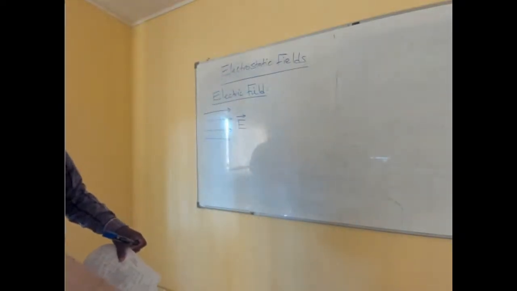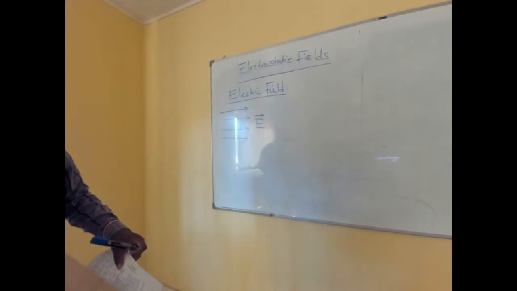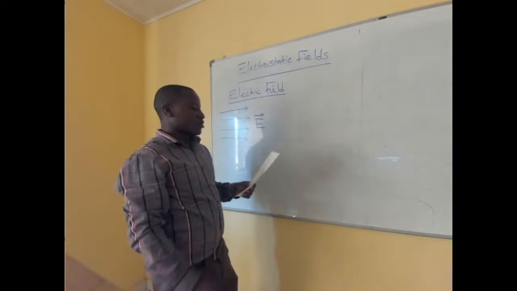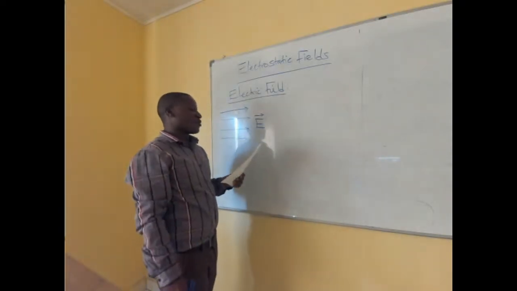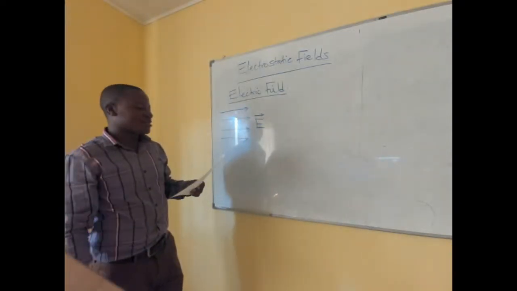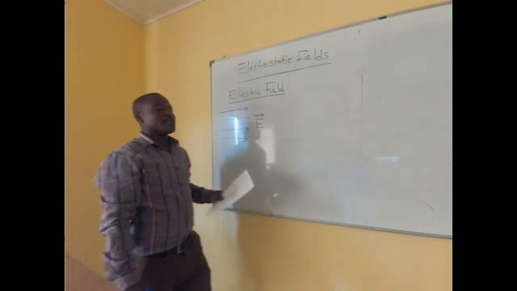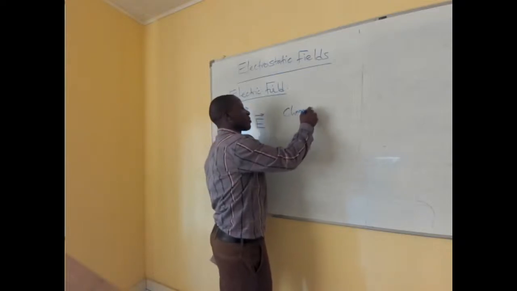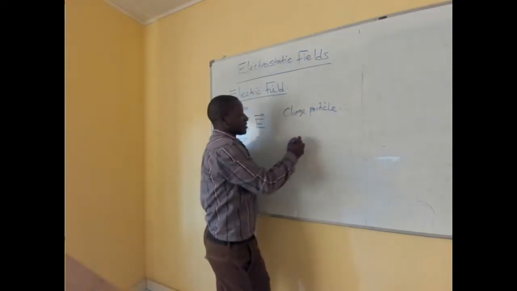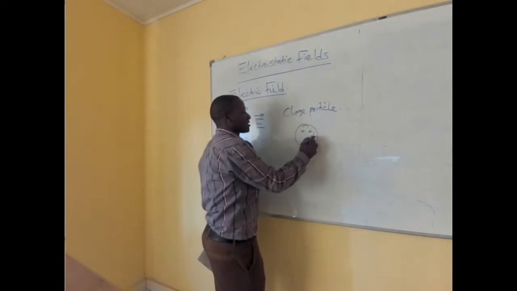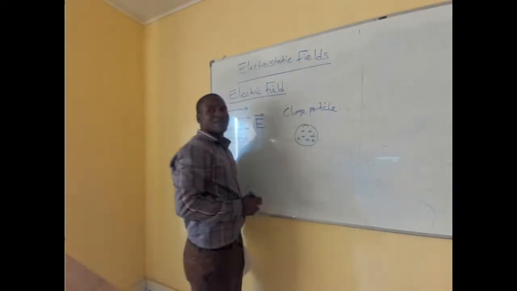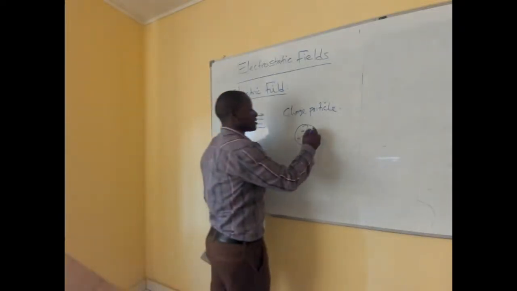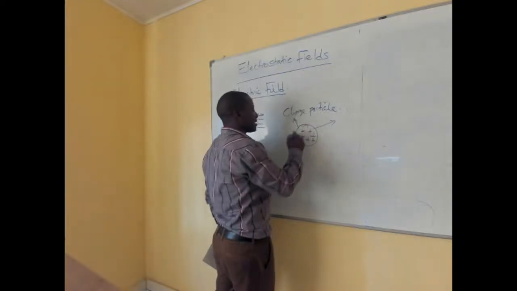Now, all right, in doing this, first of all, we need just to define what this is. So, if, for example, we have a charged particle here, and this charged particle is positively charged, what we'll have is some fields, the electric field, pointing in that direction.